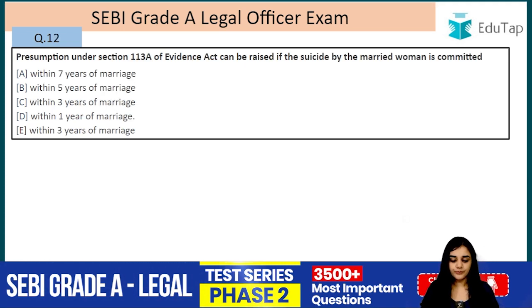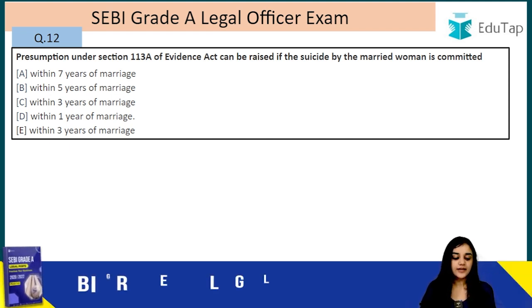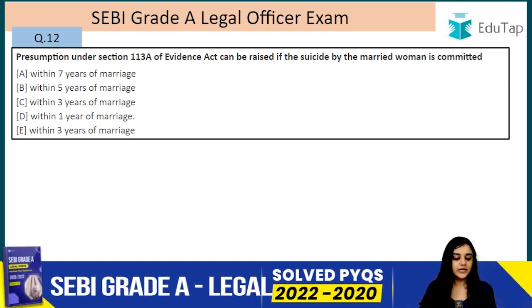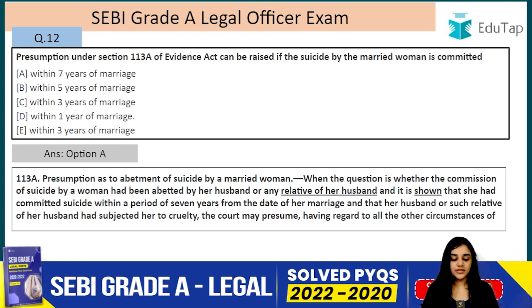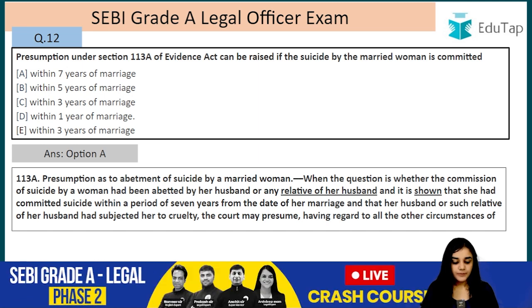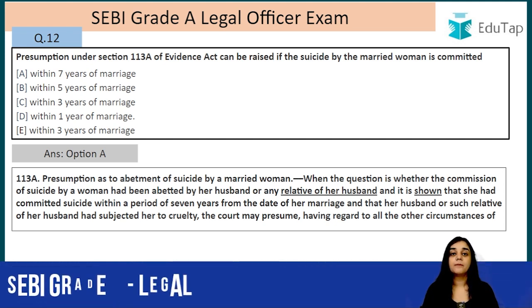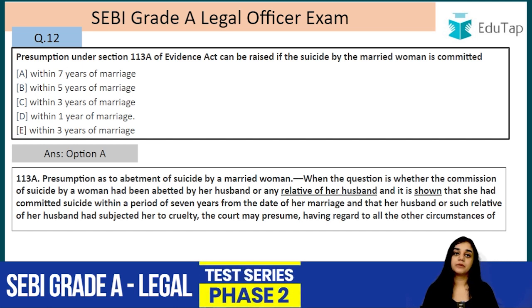Question number 12. Presumption under section 113A of the Evidence Act can be raised if the suicide by the married woman is committed within 7 years of marriage. So this is a presumption when the question is whether the commission of suicide by a woman had been abetted by her husband or any relative of her husband. The relatives can be by blood, by adoption, or by marriage.